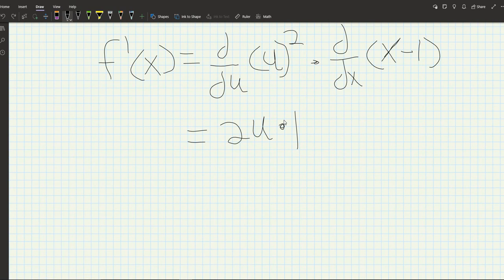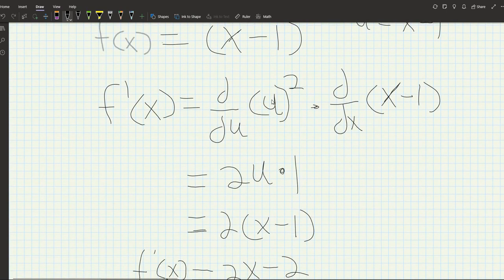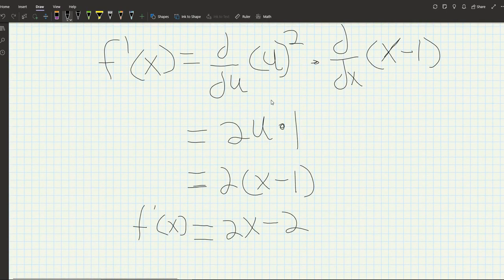And once we're done doing that, we can substitute whatever we had as our u value back in for u, because we're done with all of our derivations. And so we go 2 times (x minus 1), and then this whole thing times 1, which just leaves it unchanged. And if we simplify it down further, we get 2x minus 2 as our answer. So f prime, the derivative of the function f of x, is going to simply be equal to 2x minus 2. And this is our entire process here. And that's a very simple example of the chain rule being used.